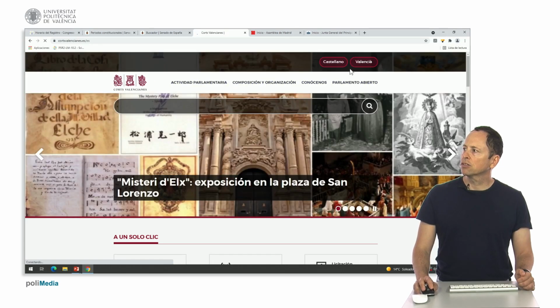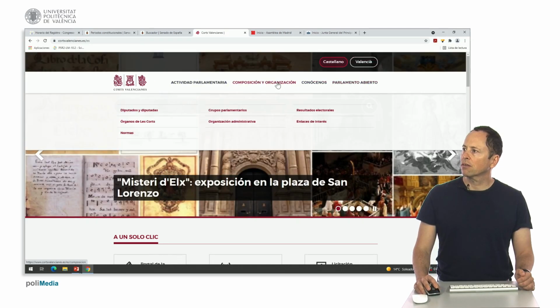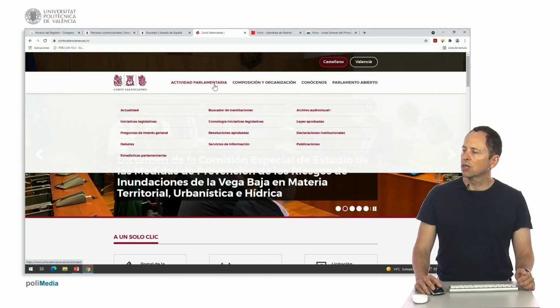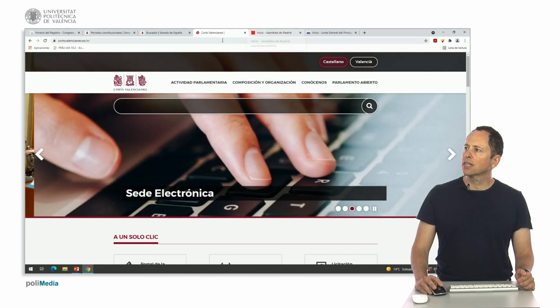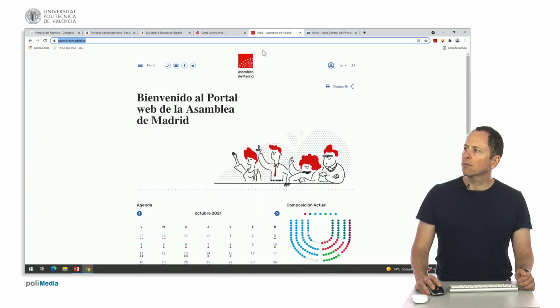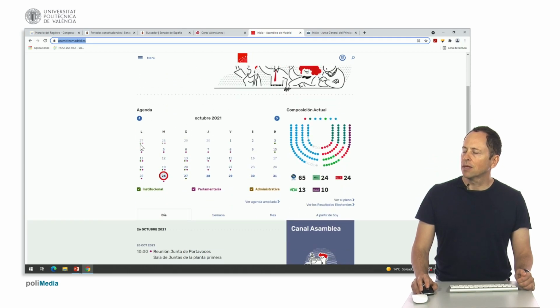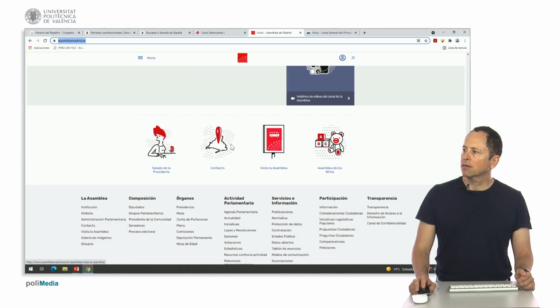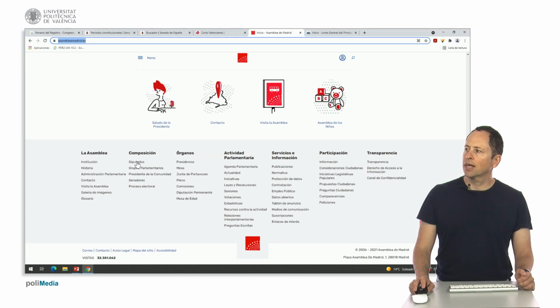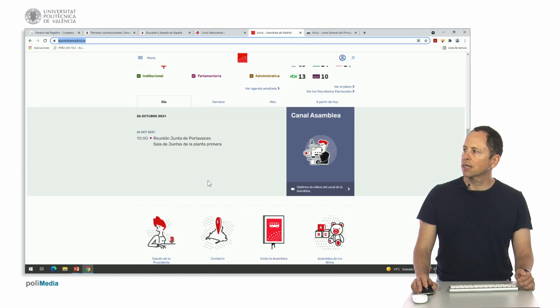All right, so getting to know us, open parliament, composition and organization, with parliamentary groups, deputies. It's quite similar information. This would be Cortes Valencianas es. Or, we also have Asamblea Madrid es, which is the website of the Madrid Assembly, where they have, on the homepage, the agenda with the current composition. All right, and here they come out, a greeting to the president, contact, visiting the assembly, and here they have the same assembly, composition, parliamentary activity.